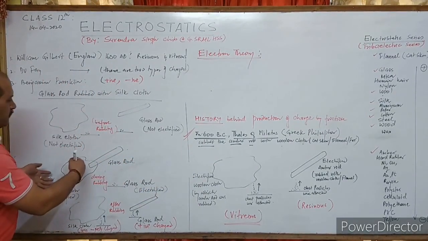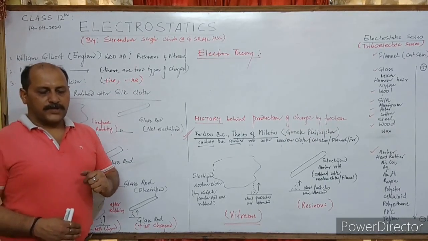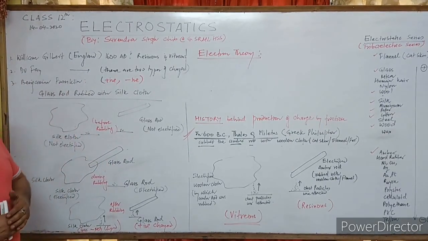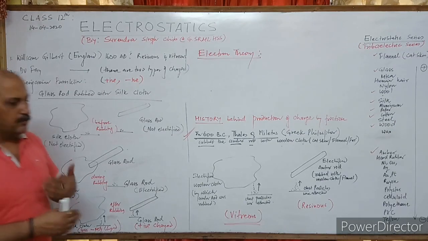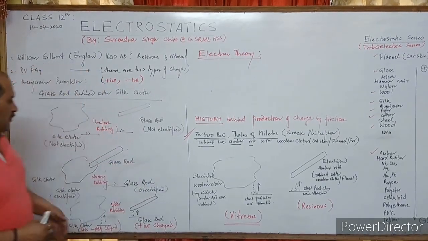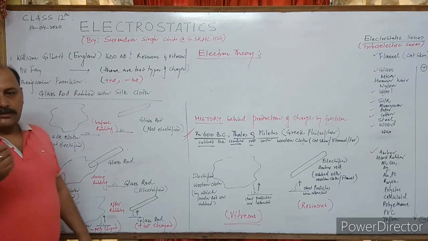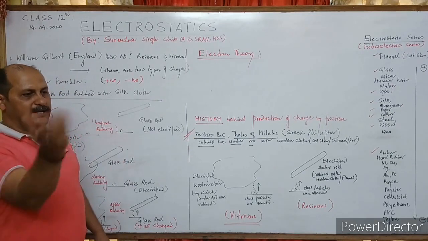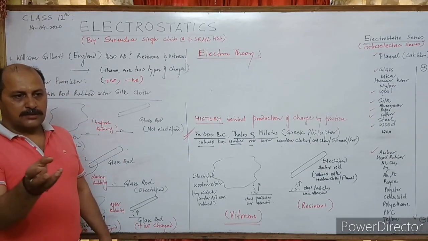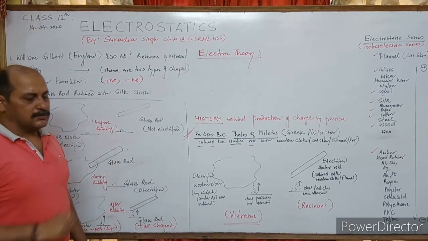Now when he rubbed two things, glass rod versus silk cloth, there may be some wear and tear. Electrons get transferred from one body to another body. You may know that if an atom loses one electron, it means one proton is more, then it attains a positive charge.